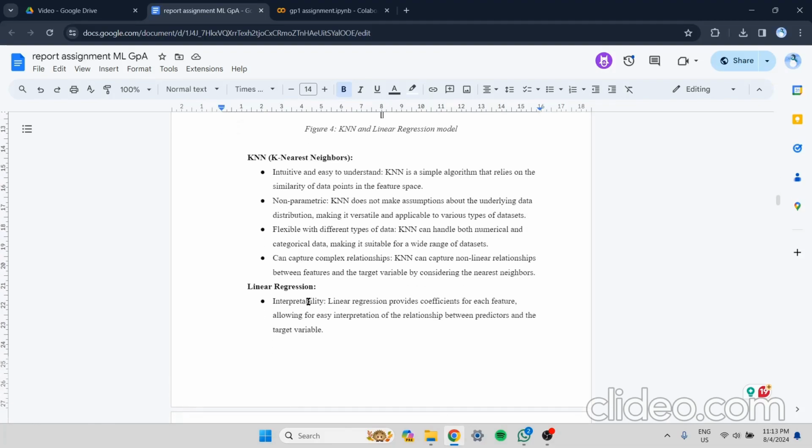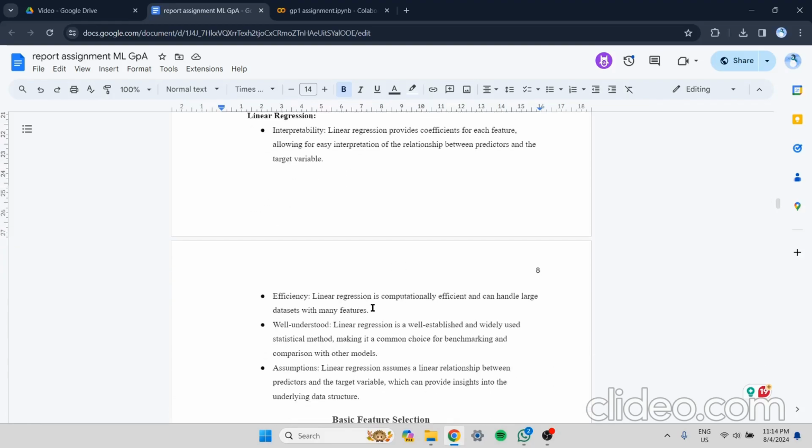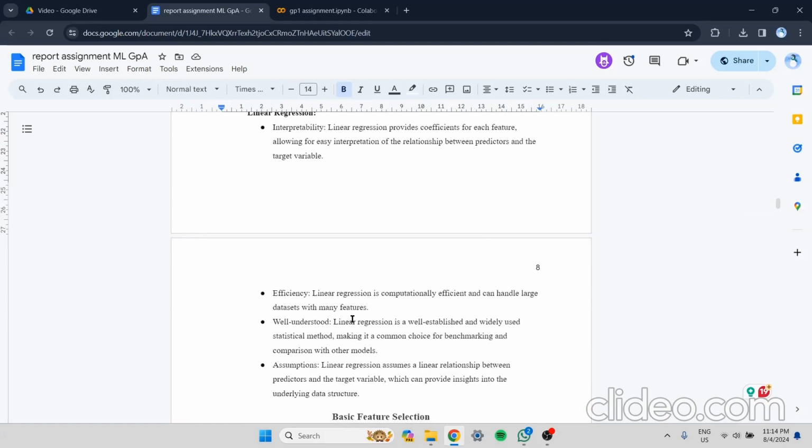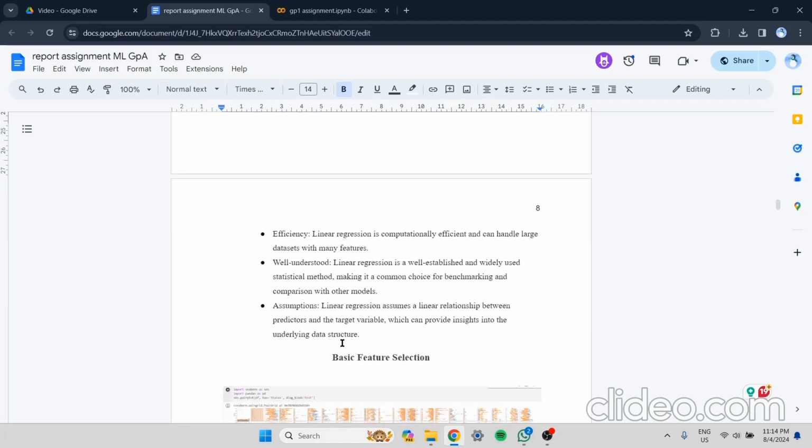Next is linear regression. The reasons we chose linear regression as one of our machine learning models are that linear regression provides coefficients for each feature, allowing for easy interpretation of the relationship between predictors and the target variable. Linear regression is computationally efficient and can handle large datasets with many features. It is also a well-established and widely used statistical method, making it a common choice for benchmarking and comparison with other models. Linear regression assumes a linear relationship between predictors and the target variable, which can provide insight into the underlying data structure in our dataset.